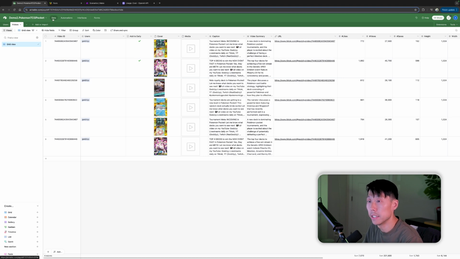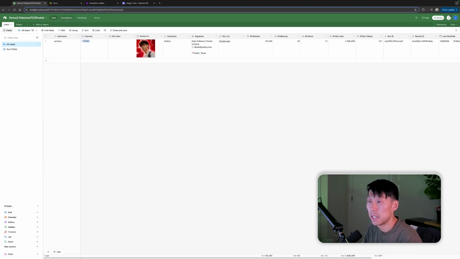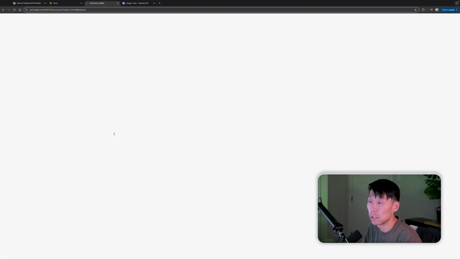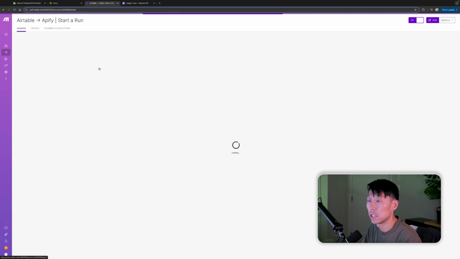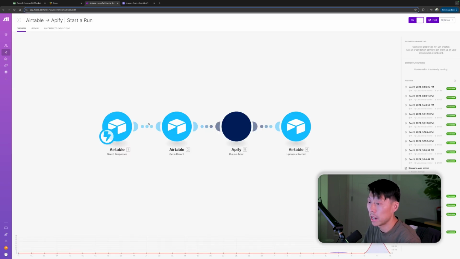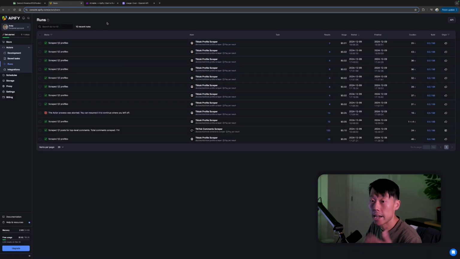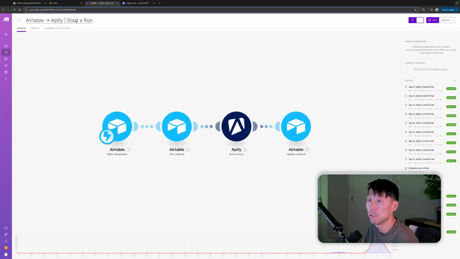And the way we would do that is once we say, hey, pull data from this user, the Airtable automation will run this script and send that data over to this webhook, which is connected to Apify. Apify will go ahead and run the TikTok scraper and scrape the profile and say, hey, are there videos or are there not videos based on this date, and return that data back to Airtable.